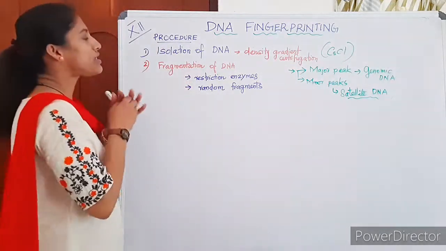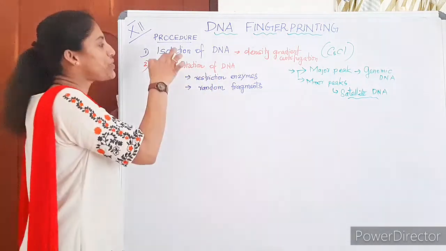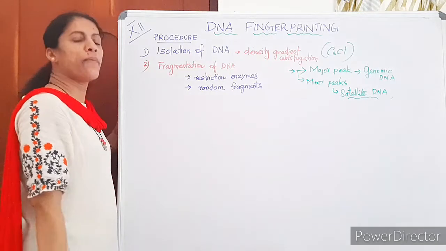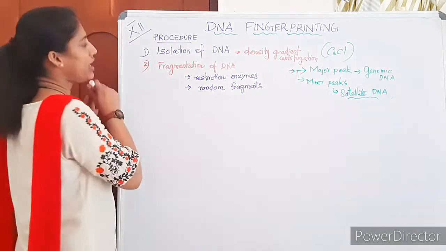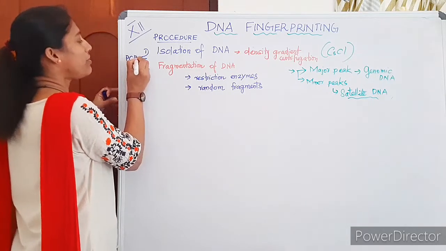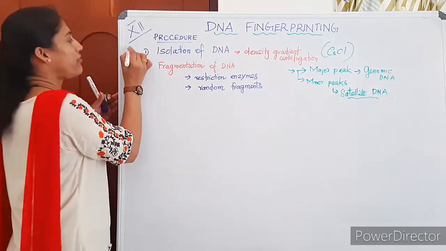Just understand, if the isolated DNA is not enough, in between there is another step of amplification. We can amplify it by PCR or like techniques. There are techniques to amplify known as PCR, polymerase chain reaction. This can be done if we need to amplify.